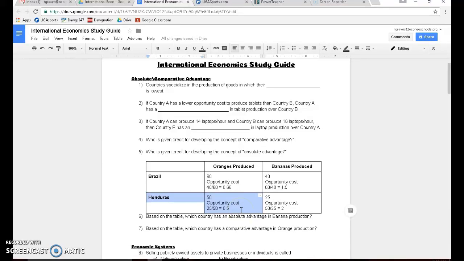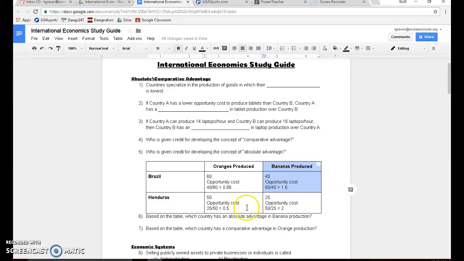If your opportunity cost is lower and you have a comparative advantage, that means your country should specialize in producing that good. So Honduras should specialize in producing oranges. Look over here at the opportunity cost of banana production. Brazil's opportunity cost is 1.5. So for every banana they produce, they're giving up 1.5 oranges they could have produced. For Honduras, for every banana they produce, they're giving up 2 oranges they could have produced. So in this scenario, Brazil has a lower opportunity cost for producing bananas, which means they have a comparative advantage there.